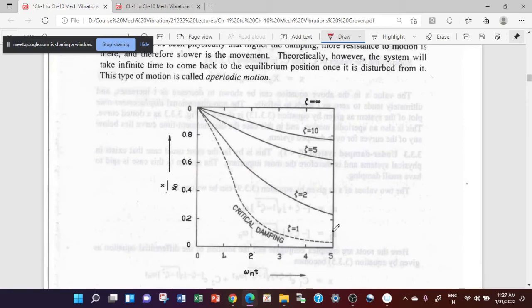Now I am drawing another thing here, this is your displacement of the mass, and this is your amplitude of that. The ratio of these two is known as a dimensionless amplitude.